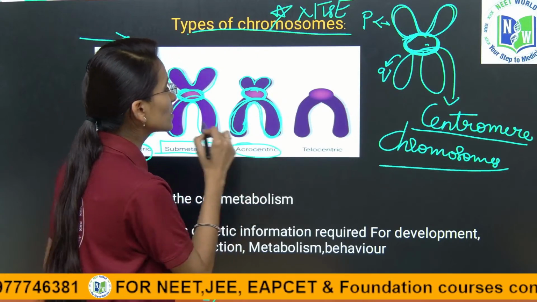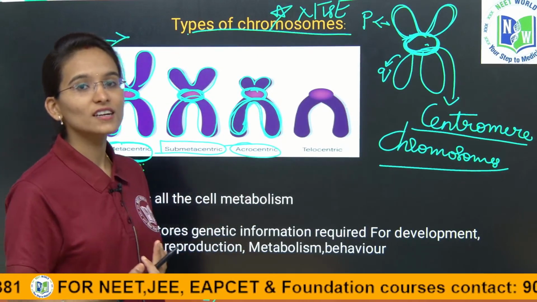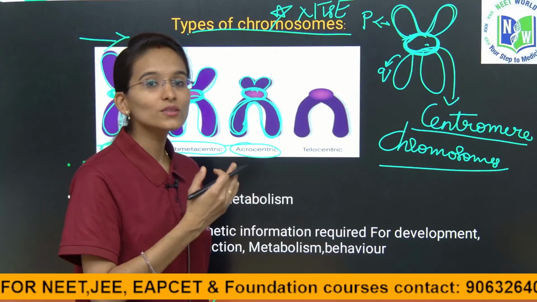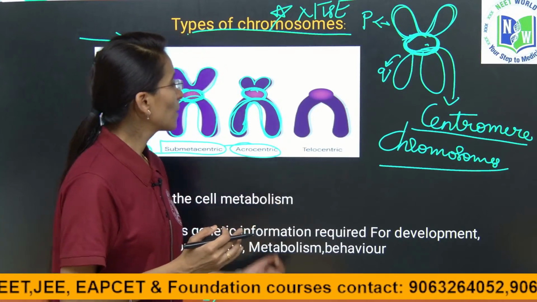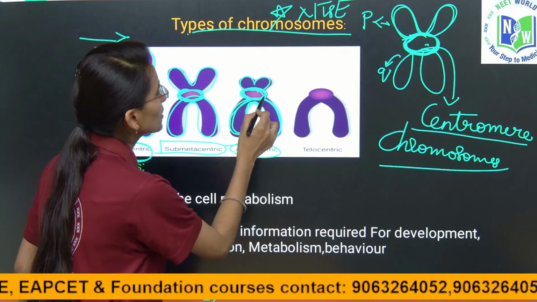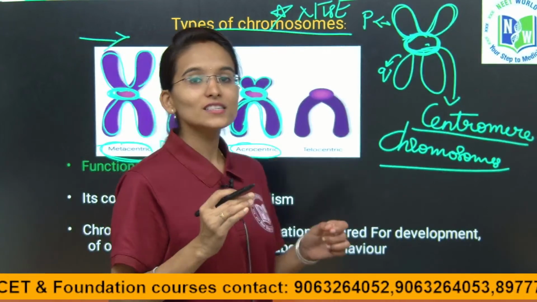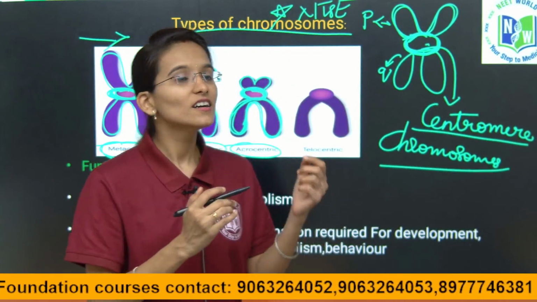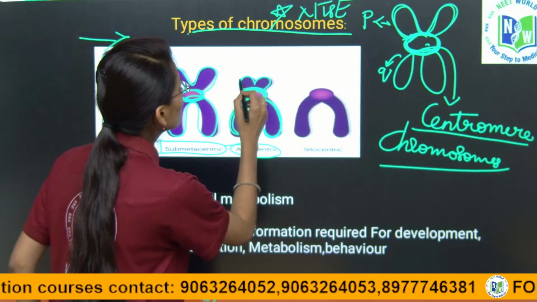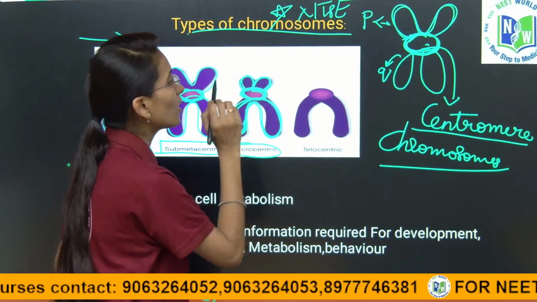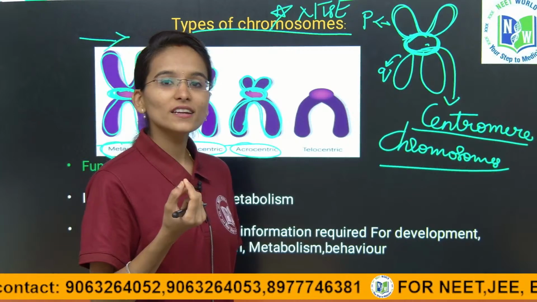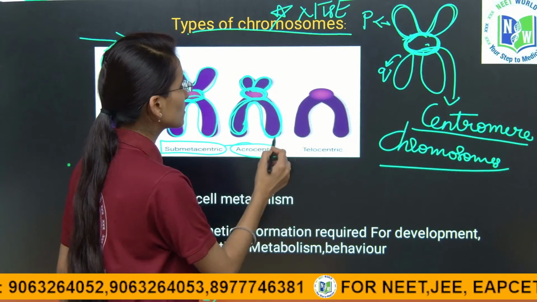Clear with the concept? By looking at the diagram itself, you can understand how the chromosomes are divided. Yes, this is the centromere, and due to the position of the centromere towards one end, the P arm and Q arm, 2 are extremely small and 2 are extremely long.